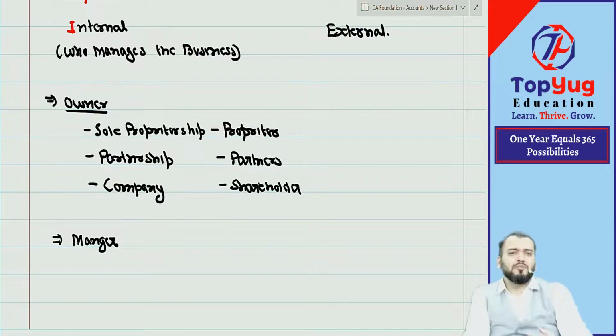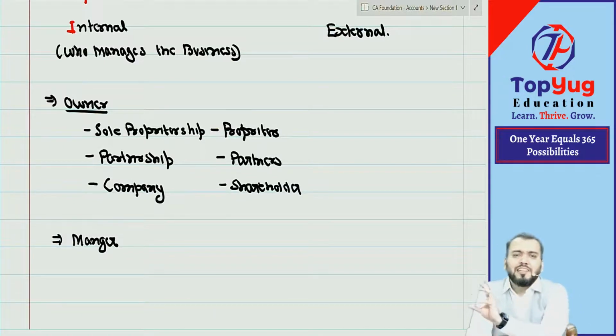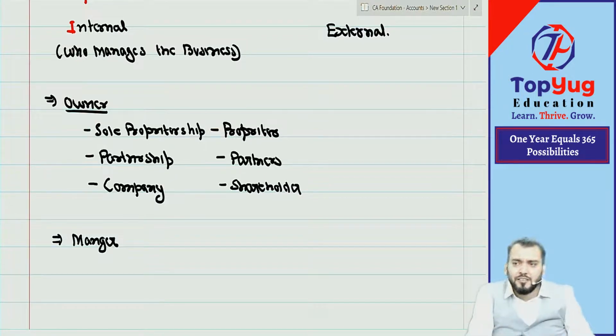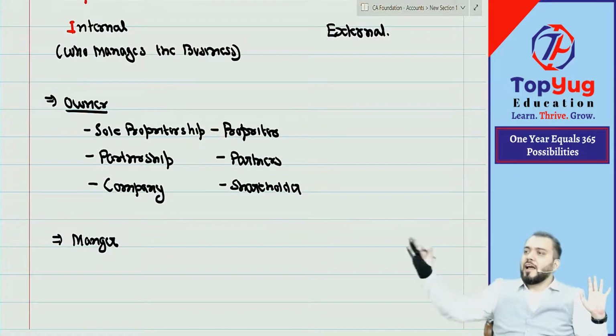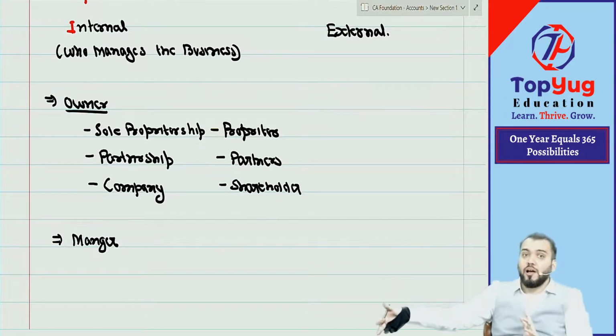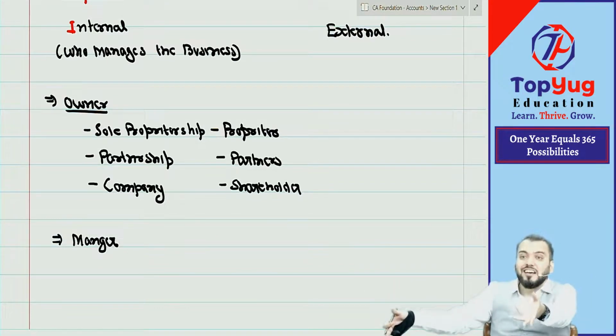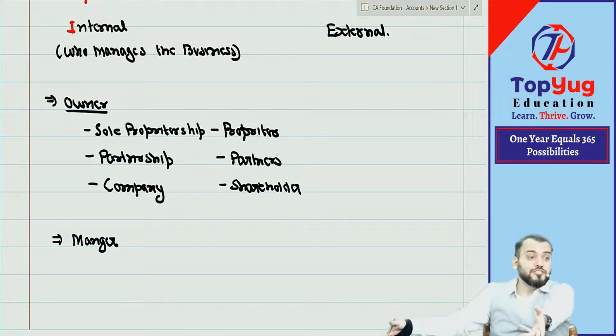Suppose, just try to understand, I am not a chartered accountant, but I open an educational institute. Can I run that institute if I am not a chartered accountant? So I am the owner, but I appoint one manager who will be my employee and will manage the entire institute. So he becomes the internal part of that business.